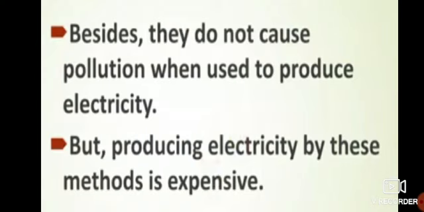So this is one of the useful ways to use them. But producing electricity by these methods is expensive. So if they are not producing pollution, they can be an alternative for petrol, diesel and coal. So they will be alternatives to petrol, diesel, coal. Clear?